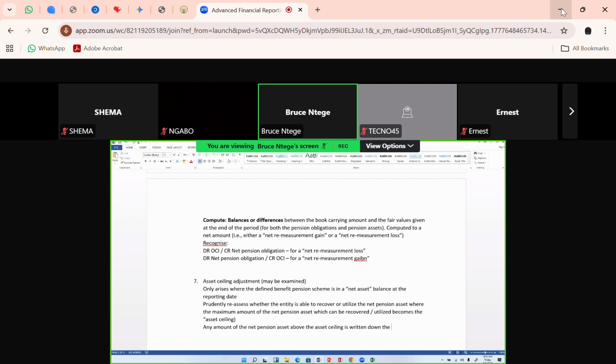The asset ceiling amount, by or through an adjustment, the asset ceiling adjustment. So that asset ceiling adjustment, first we are going to compute it, which is indirectly an impairment loss. So this is an impairment loss.